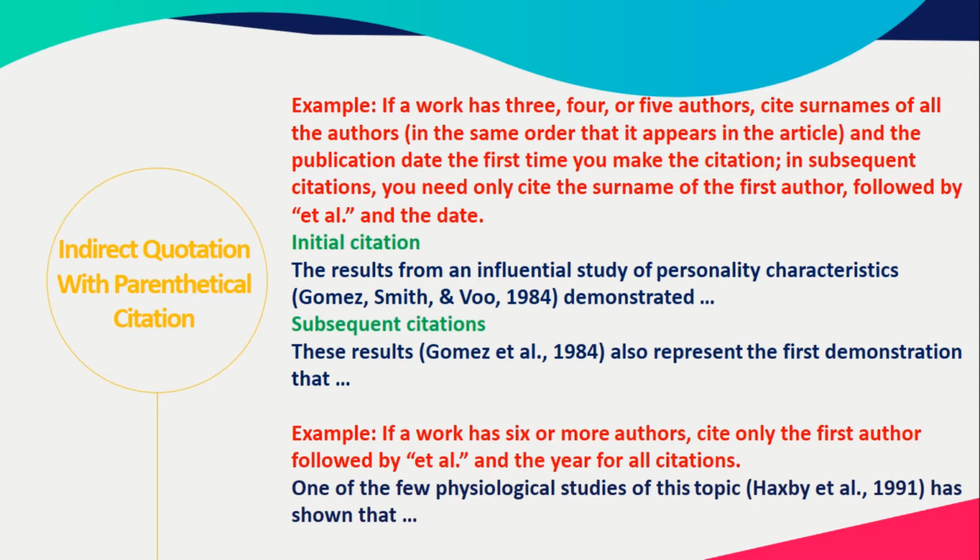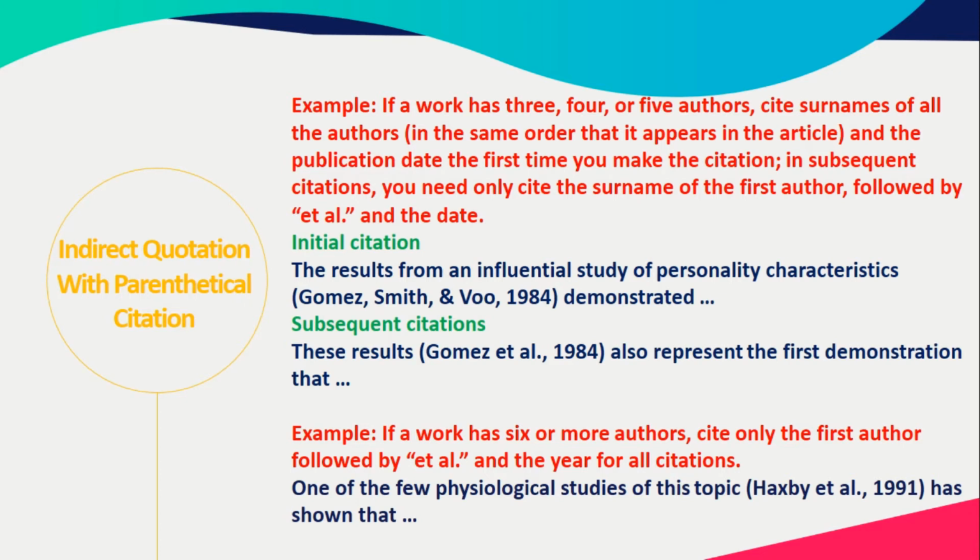If you are citing for the first time, the initial citation for 3, 4, or 5 authors, according to the APA style, you need to have the surnames of all the authors, right? For example, the results from an influential study of personality characteristics, according to Gomez, Smith, and Wu, 1984, altogether must be in brackets.